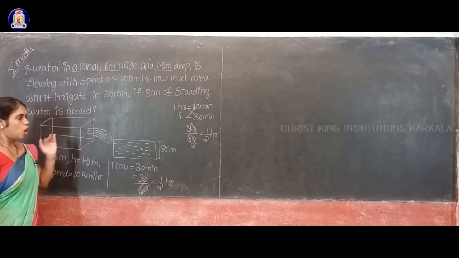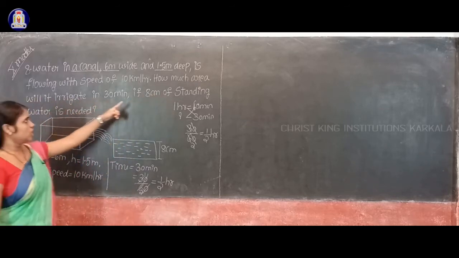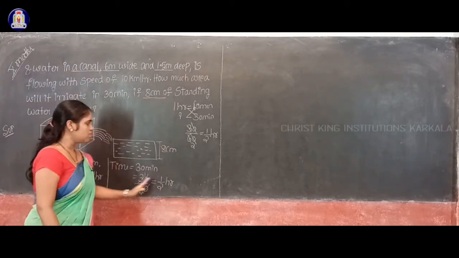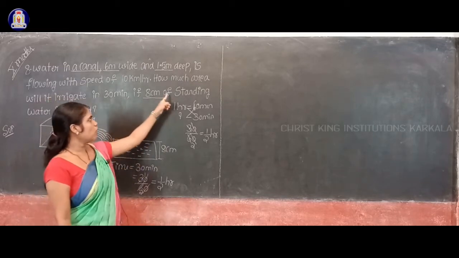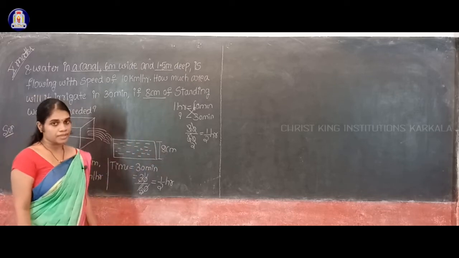Also given here some of the informations, how much area, if 8 centimeter of standing water. So this is a field, isn't it? So for this field, height of the standing water given, how much it is? 8 centimeter.